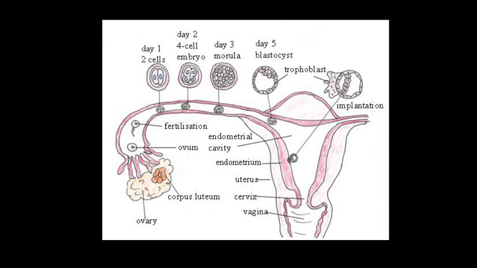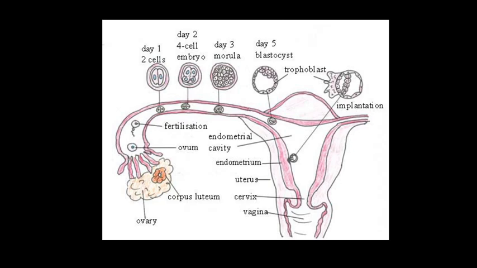The trophoblast layer gets attached to the cells of the endometrium, and the inner cell mass gives rise to the embryo. After attachment, the cells of the endometrium divide rapidly and cover the blastocyst. So the blastocyst gets embedded in the endometrium of the uterus, and this is called implantation.